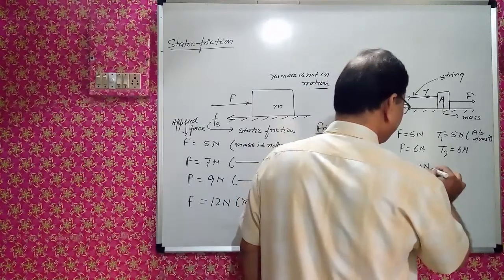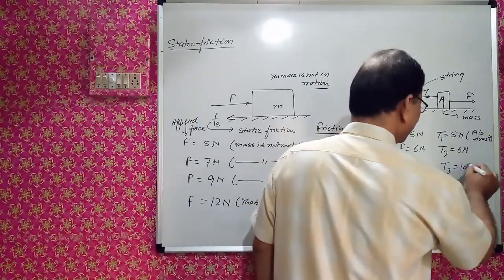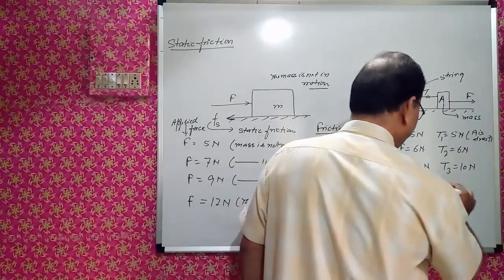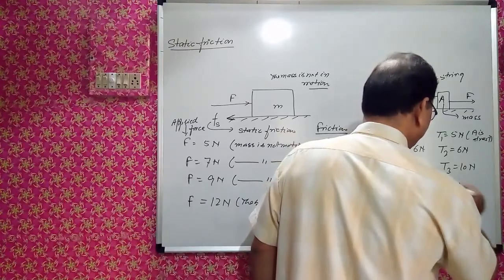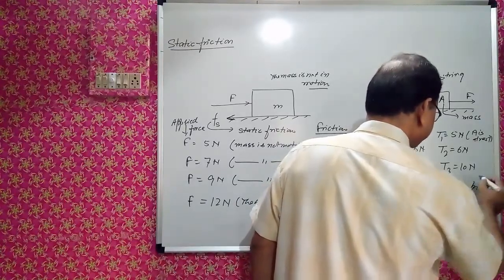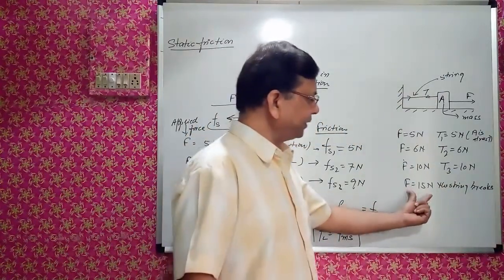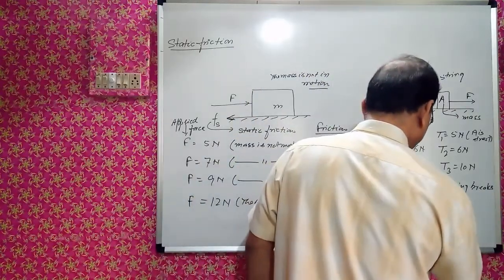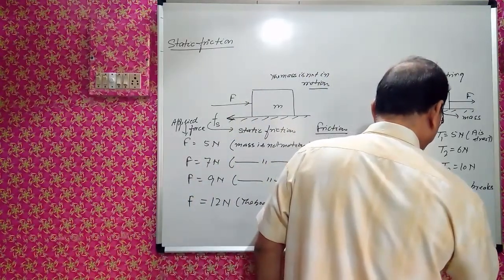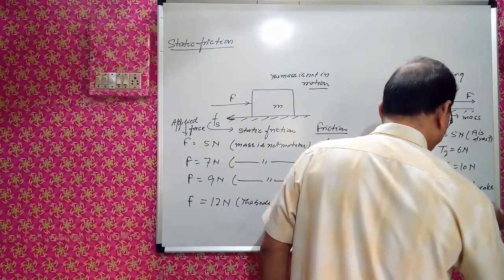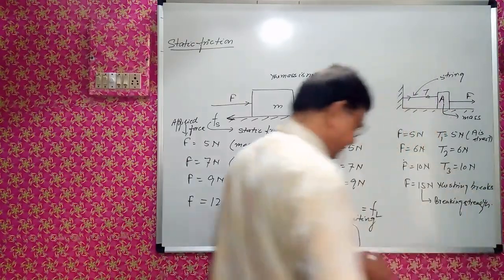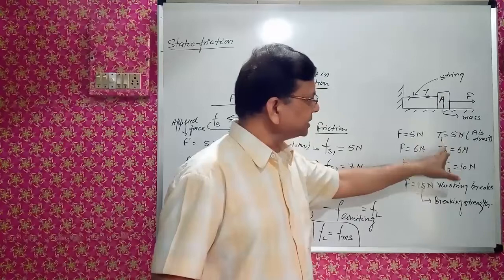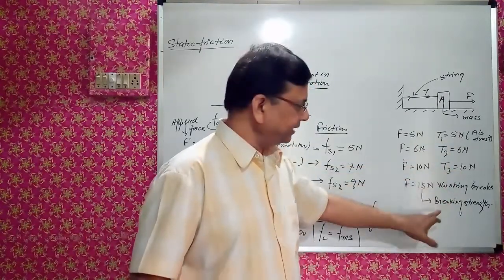Suppose F is 10 Newton, T3 is equal to 10 Newton. At F is equal to 15 Newton, the string breaks. At 15 Newton, string breaks. So this is called breaking strength. Breaking strength of the string. What do we conclude? Okay, as F is increasing, tension increases till it breaks.